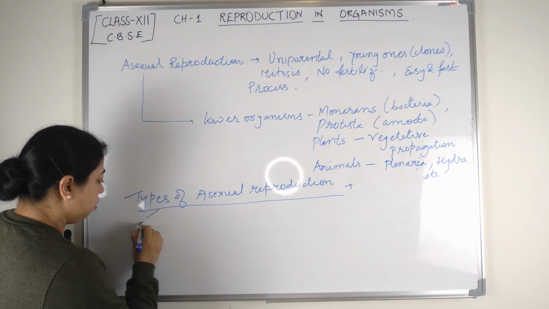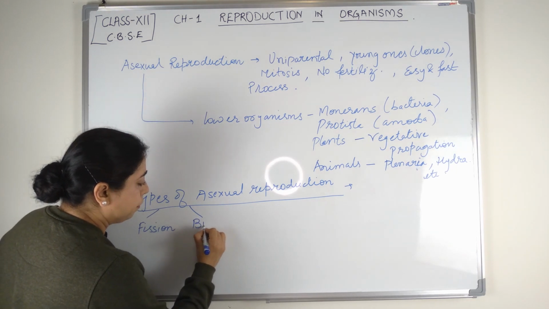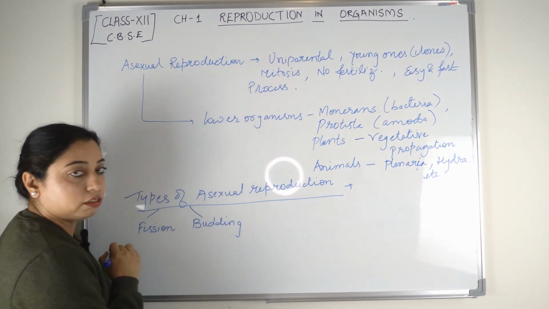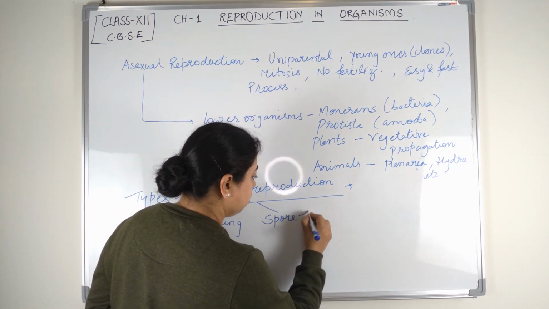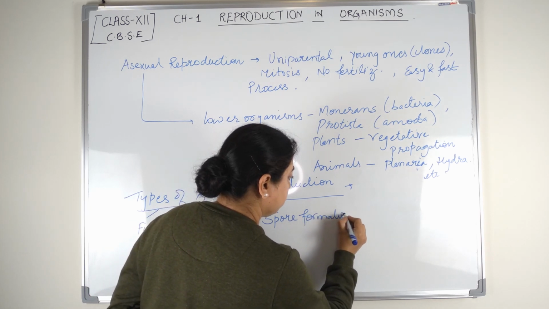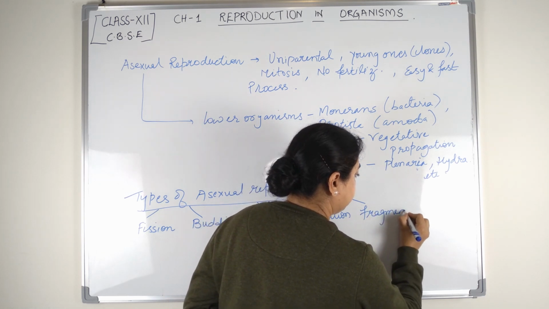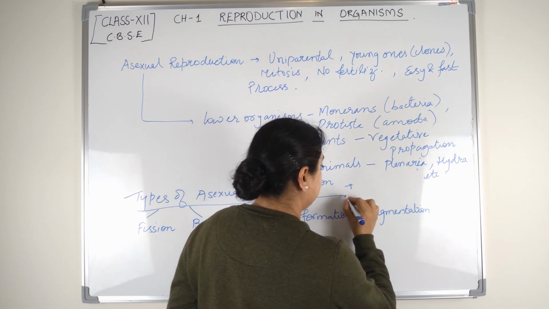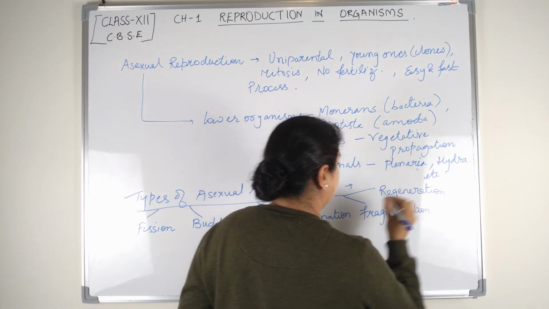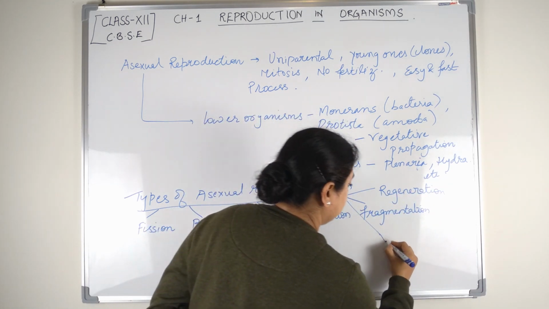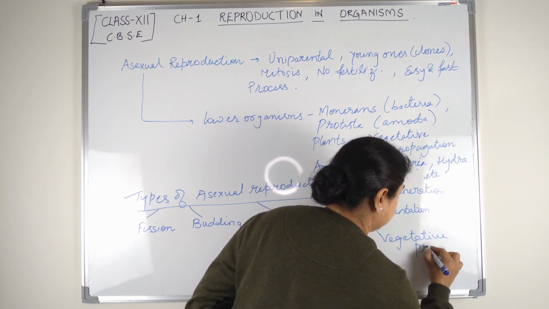We are going to talk about fission, budding, then spore formation, then fragmentation, regeneration, and the last, very important one, vegetative propagation, which takes place in plants.